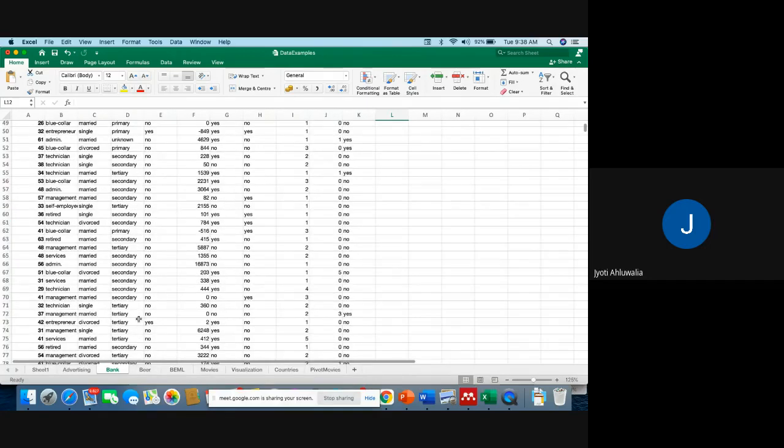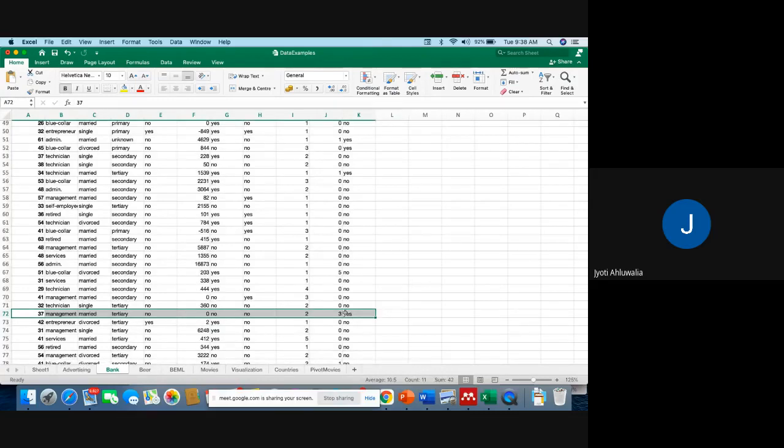How will I test? I will give it one row of information, without the label. I will give it all the X features and ask it to predict whether that person, who's 37 years old, management, married, tertiary education, with all these features, is going to subscribe.